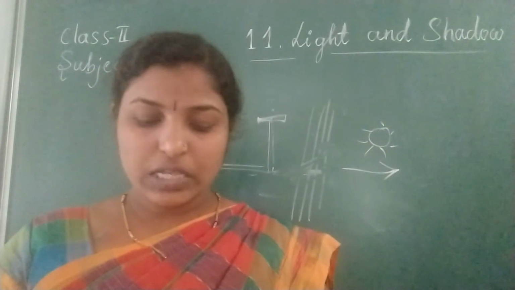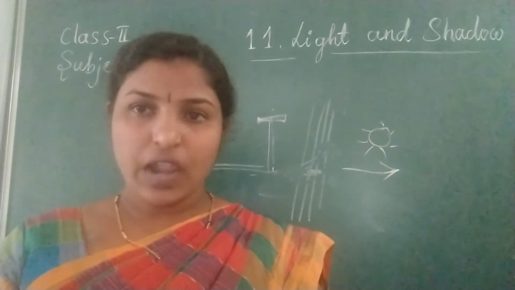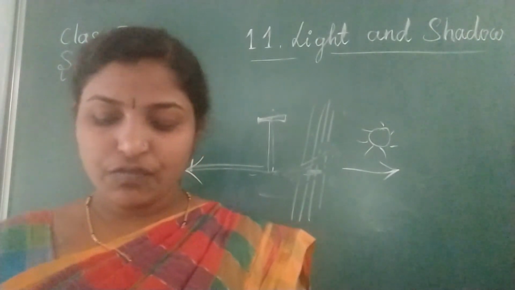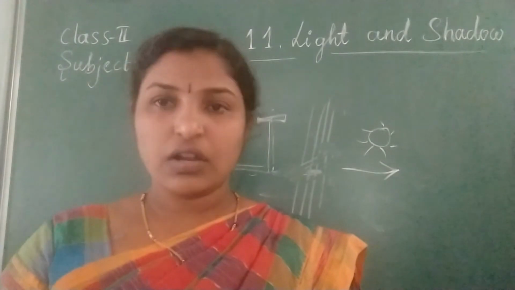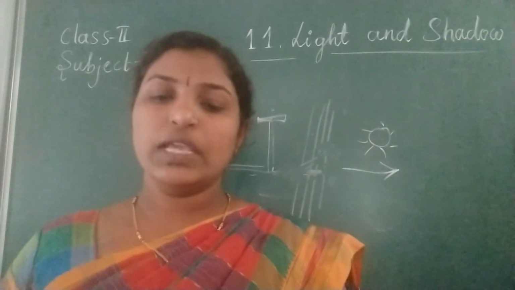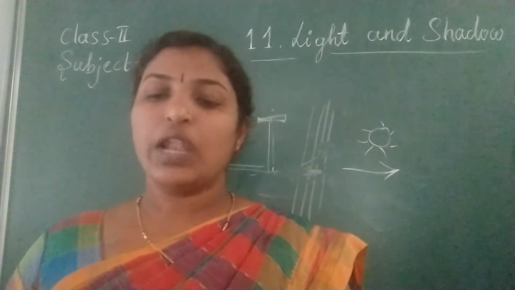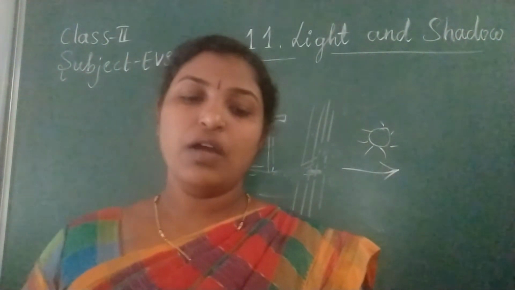A shadow is formed on the opposite side of the source of light. It can be formed on the ground, a wall or any other objects. At night, a shadow is formed by the moonlight or by an electric bulb or a lamp.